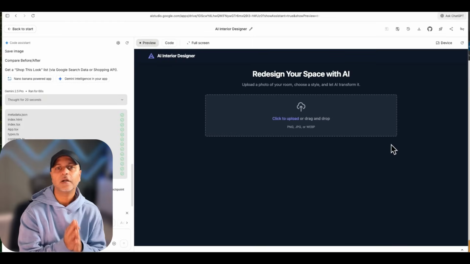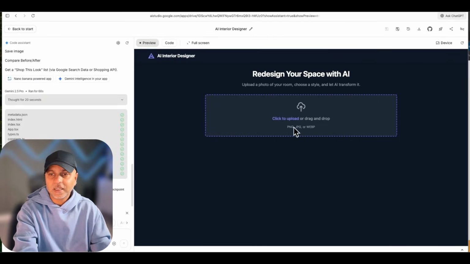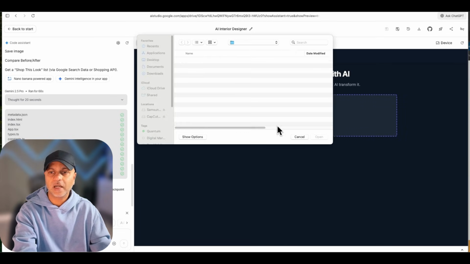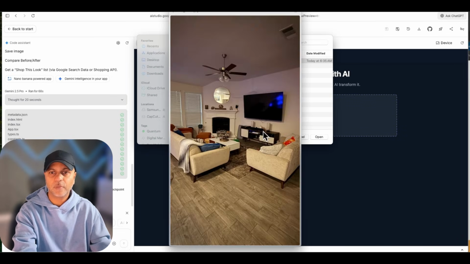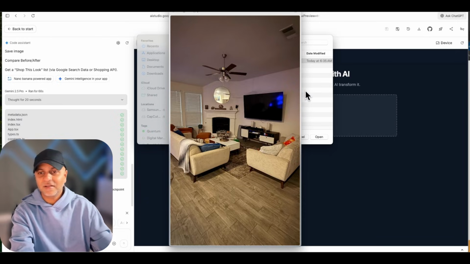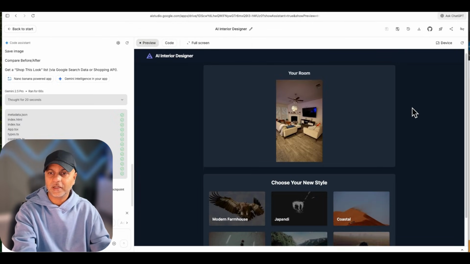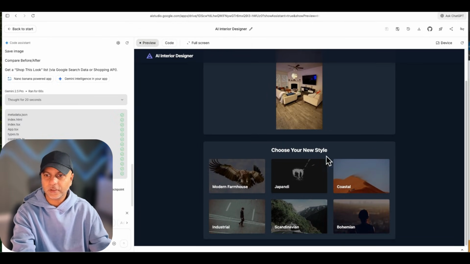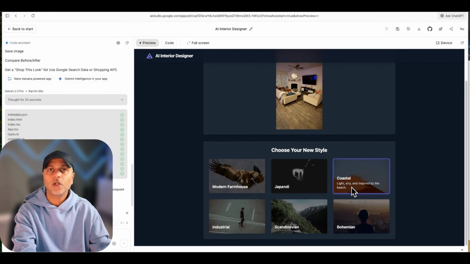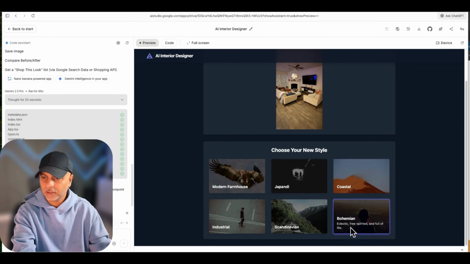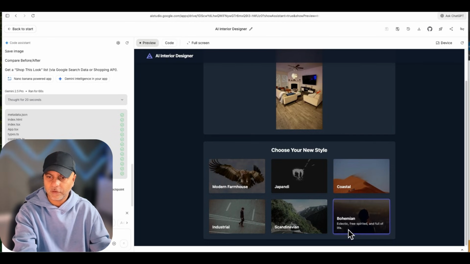All right, let's wait here till this is done, and then we'll check both this app and the previous app. All right, our AI interior designer is ready, and here it says click to upload an image. Nothing else, very simple UI. So let's upload an image of my very bland living room and go ahead and hit upload. Interesting. As soon as I upload the image, it's giving me these different styles. As I hover over the cards, it's telling me what that style means. So bohemian, eclectic, free-spirited and full of life, Scandinavian, industrial, etc. Let's pick bohemian.